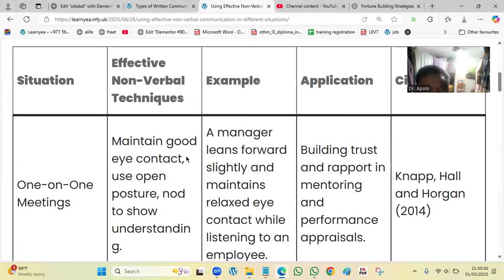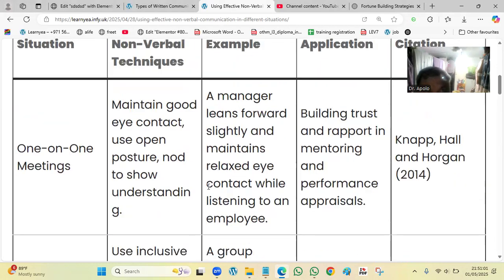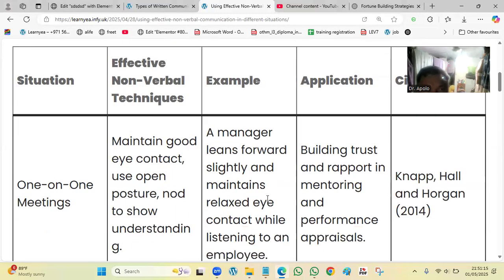For example, in one-on-one, effective nonverbal technique is to maintain good eye contact, use open posture, and nod to show understanding. For example, a manager leans forward slightly and maintains relaxed eye contact while listening to an employee. Application: building trust and rapport in mentoring and performance appraisal.